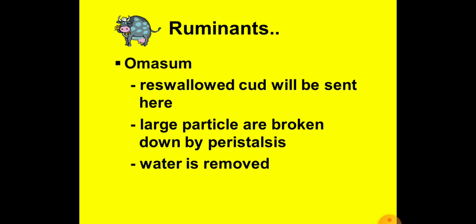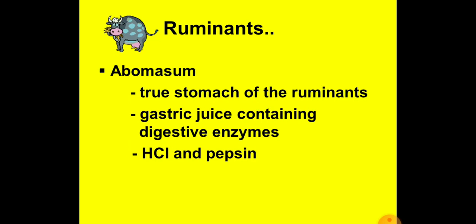From here, the food will enter into the fourth chamber, that is the abomasum. Abomasum is the fourth chamber, and this is the true stomach of the ruminant because it secretes gastric juice, and gastric juice contains hydrochloric acid and a digestive enzyme, that is pepsin. Pepsin will help in digestion of the protein.